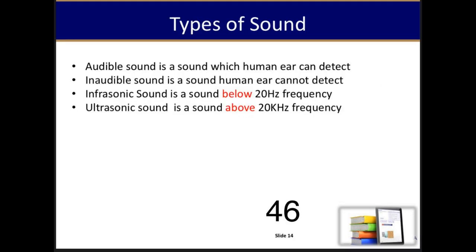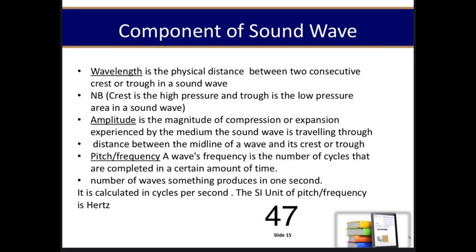Types of sound. An audible sound is a sound which the human ear can detect. An inaudible sound is a sound the human ear cannot detect. An infrasonic sound is a sound below 20 Hz frequency. Ultrasonic sound is a sound above 20 kHz frequency.